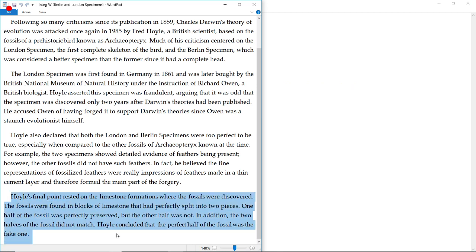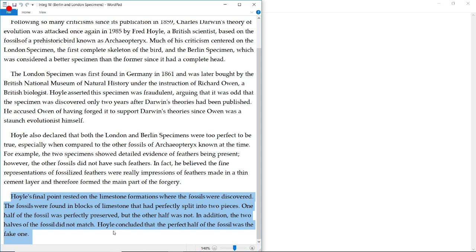"Hoyle's final point rested on the limestone formations where the fossils were discovered. The fossils were found in blocks of limestone that had perfectly split into two pieces. One half of the fossil was perfectly preserved, but the other half was not. In addition, the two halves of the fossil did not match."